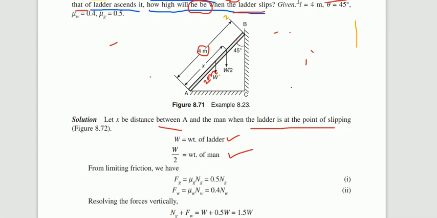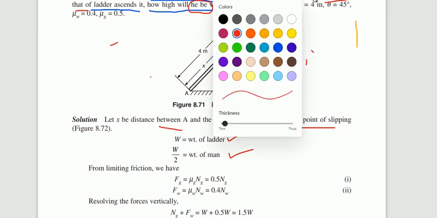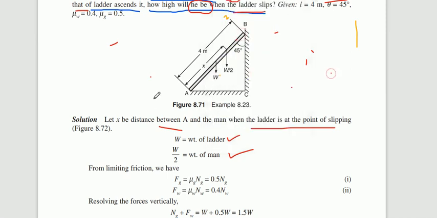How many vertical forces? You need to draw the remaining forces also. That is, what are the remaining forces? That is Fg. If you get confused, write the direction of motion. There is a tendency of the ladder slipping away from the wall, therefore our friction force is towards the wall, and the normal reaction Ng is acting.